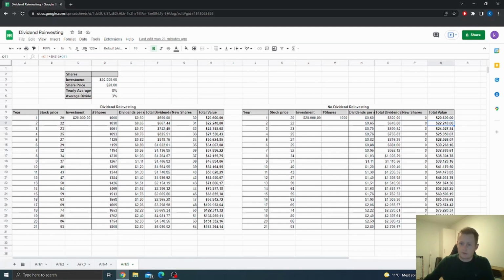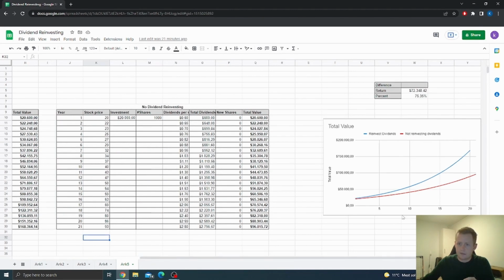And if we go down here to the bottom of this table, we do see a total amount of $96,015 in total. And that is a pretty good return, but compared to the number over here, it's not very impressive at all. In order to give a bit more detail about the difference of these numbers, I've made this table over here. Basically, we can see that if you did reinvest your dividends in this example, you would have achieved a return that was $72,000 higher by only reinvesting your dividends, which is equivalent to 75%.